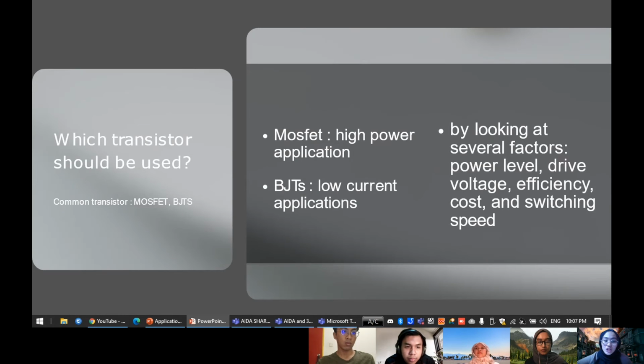So which transistor should be used? The common transistors being used are the MOSFET and BJTs. In order to determine which of the transistors should be used in a given application, we look at several factors such as the power level, drive voltage, efficiency, cost and switching speed. And usually the MOSFET is used in high power applications, while the BJT is used in low current applications.